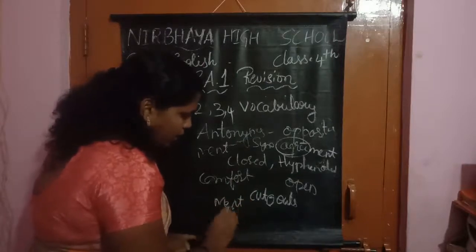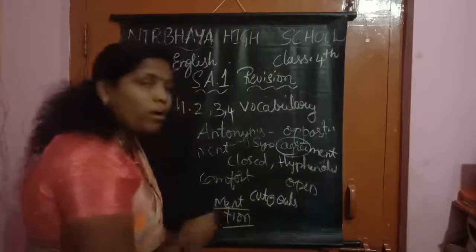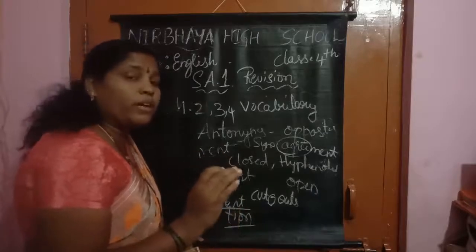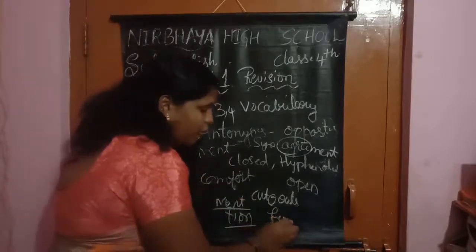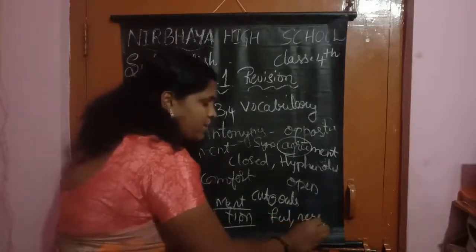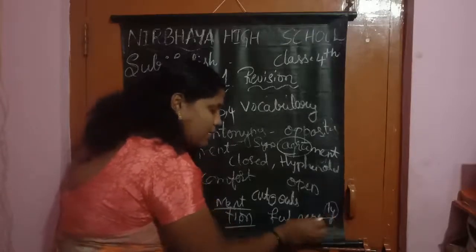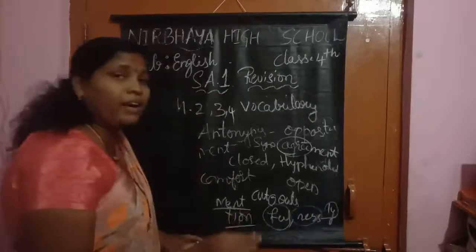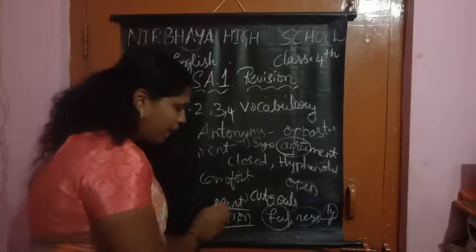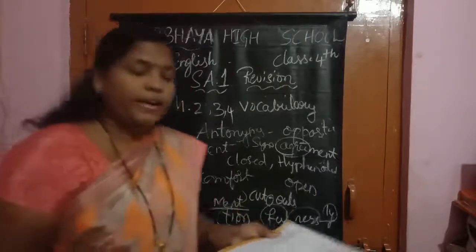M-E-N-T, and T-I-O-N, "shen". These two are the only ones we are using. What are the suffixes here? We will also use F-U-L, full; N-E-S-S, ness; and L-Y. These are all suffix words, children. But here we are just using ment and shen. Ment and shen. See here.